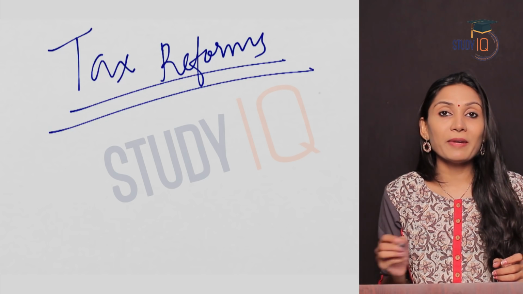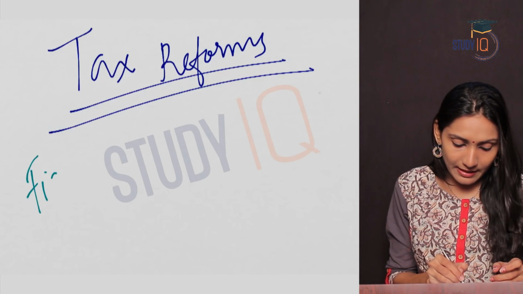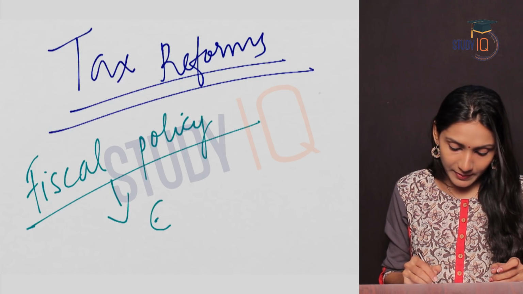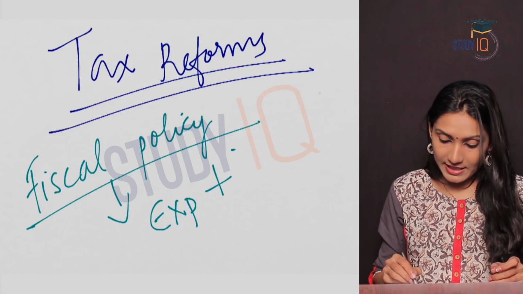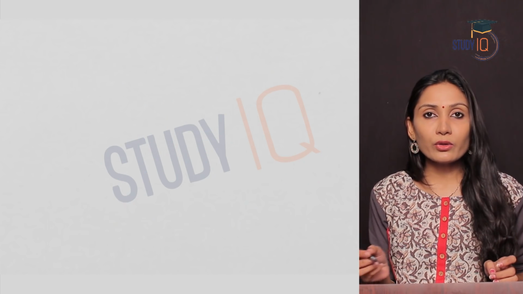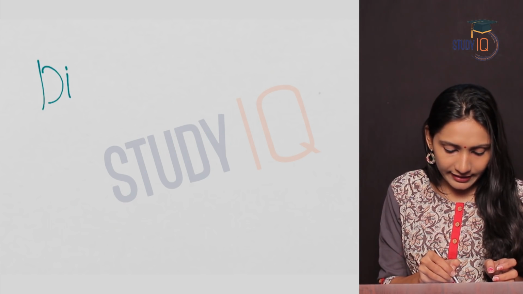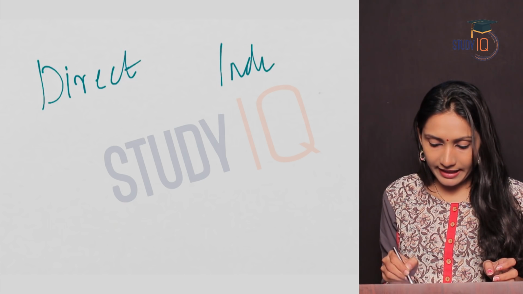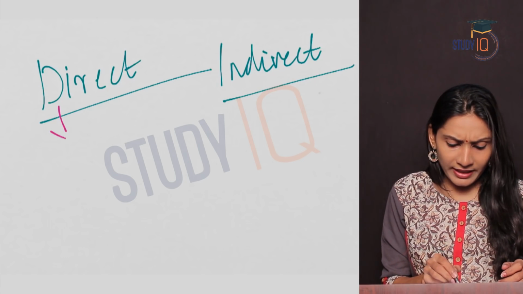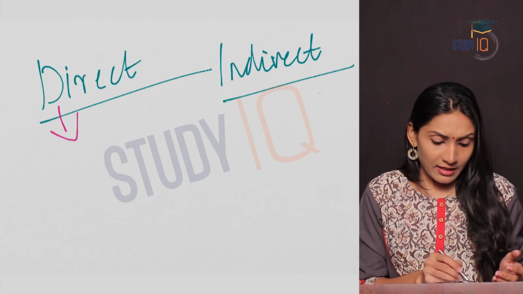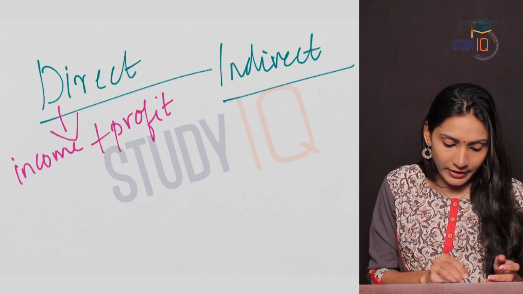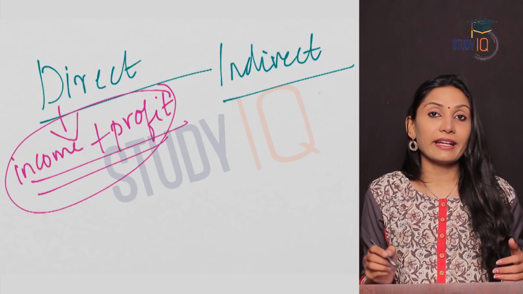The taxation and the public expenditure together are known as the fiscal policy of the government. So fiscal policy of a government means the expenditure of the government or the public expenditure plus taxation. As you know, taxes are of two types: direct taxes and indirect taxes. Now first let us see what was the impact on direct taxes. Direct taxes are collected directly from the income of individuals plus profit of firms. So profit and income are taxable under the direct taxes.